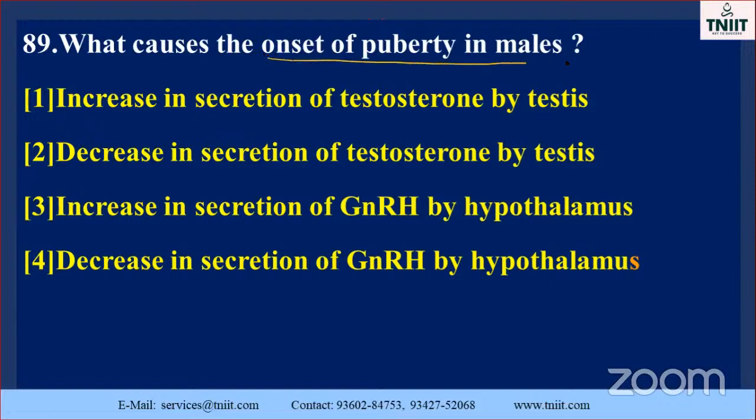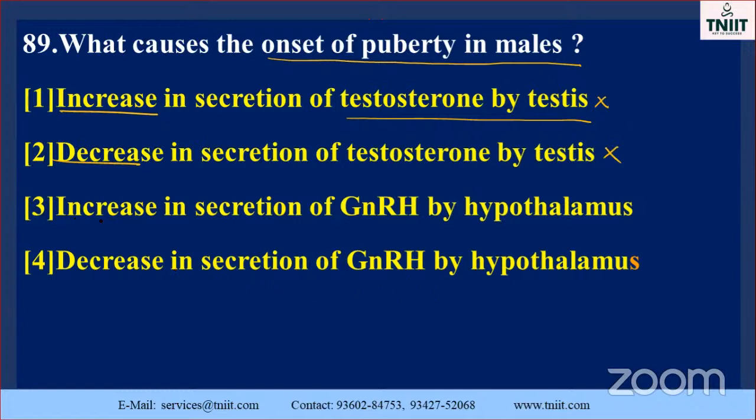Onset of the puberty in male. Option: they increase the secretion of testosterone by testis. Testosterone is one of the hormones secreted by the testis, so that is not a correct answer. Decrease the secretion of testosterone by testis. Here the word increasing, there the word decreasing is given, so both are not possible.